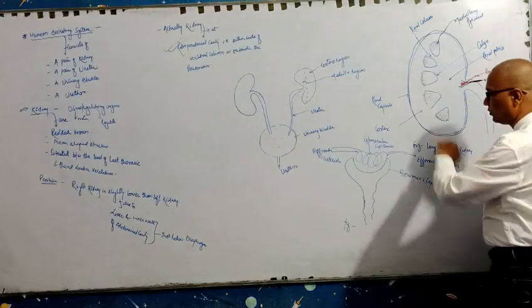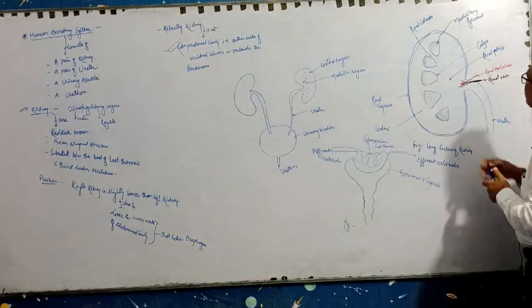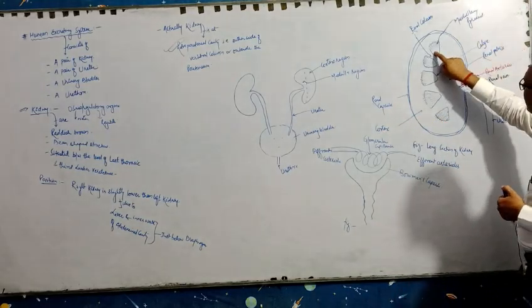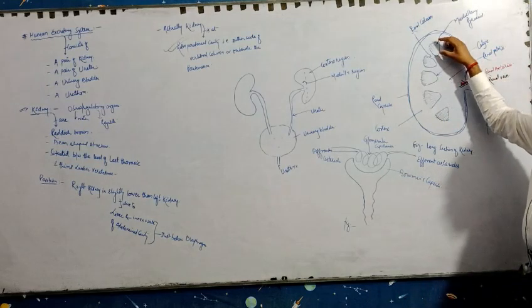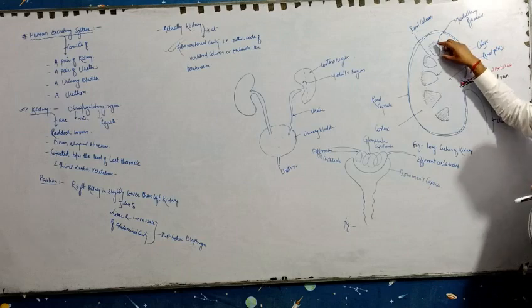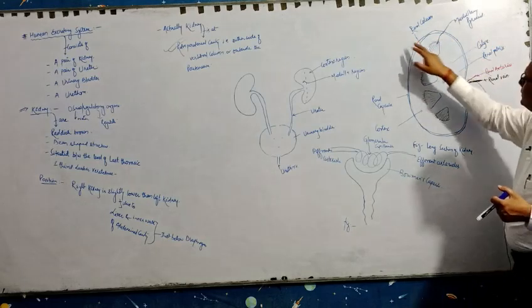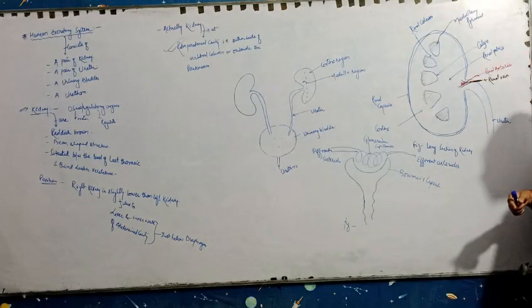So this is the renal capsule, and the outer part of the kidney is called the cortex, and the inner part is the medulla. Here we see the medullary pyramid. Here medullary rays are there, and between two medullary pyramids, one renal column is there.